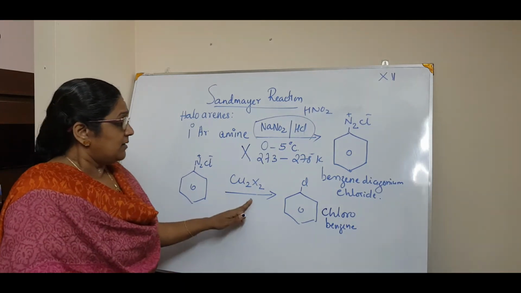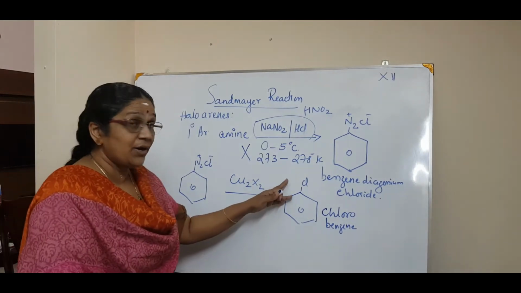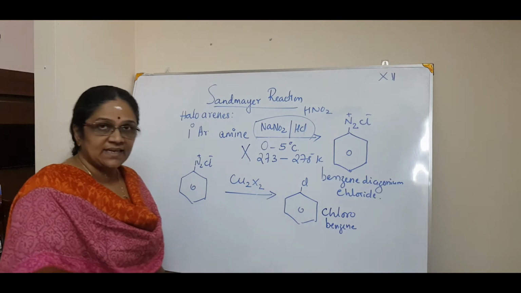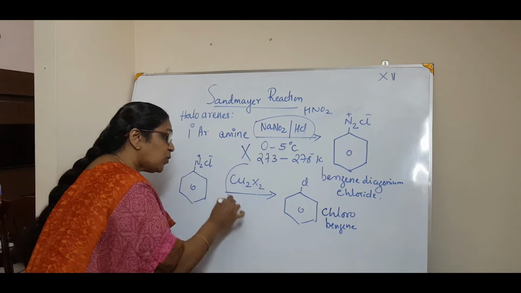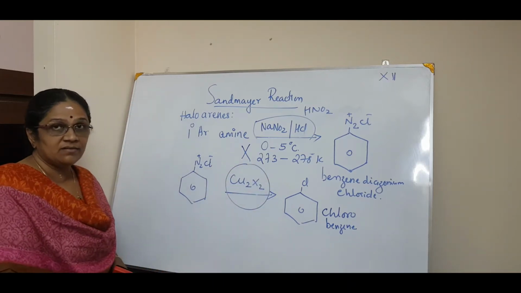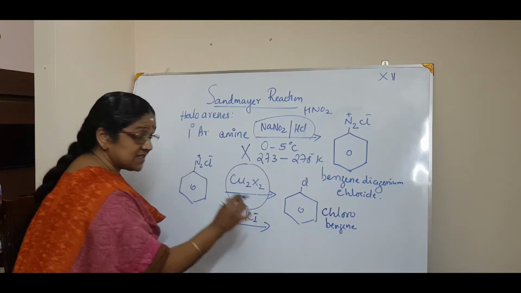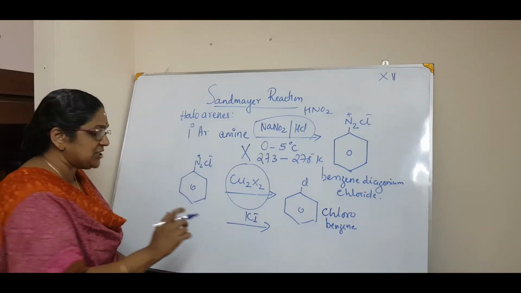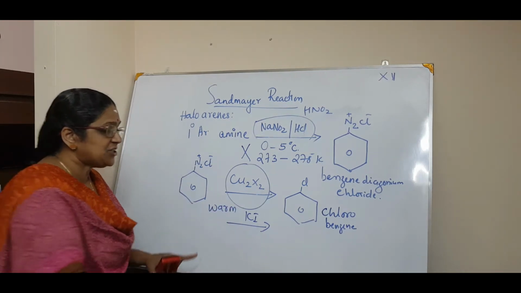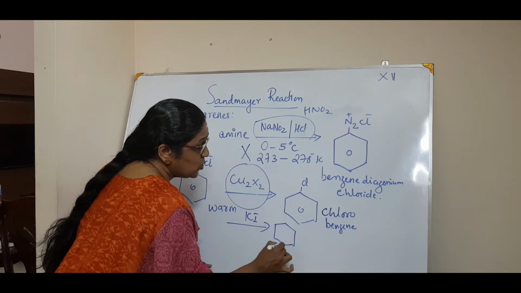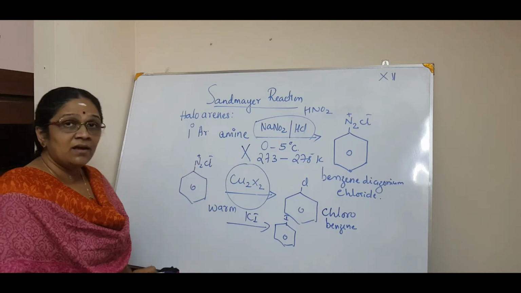Now, there is one specification for this Sandmeyer reaction. If you want to prepare iodobenzene, listen, you need not have the cuprous halide or cuprous iodide. Instead, if you treat benzene diazonium chloride with potassium iodide, just warm with potassium iodide, you will get iodobenzene straight away. So that is the specification in this Sandmeyer reaction.